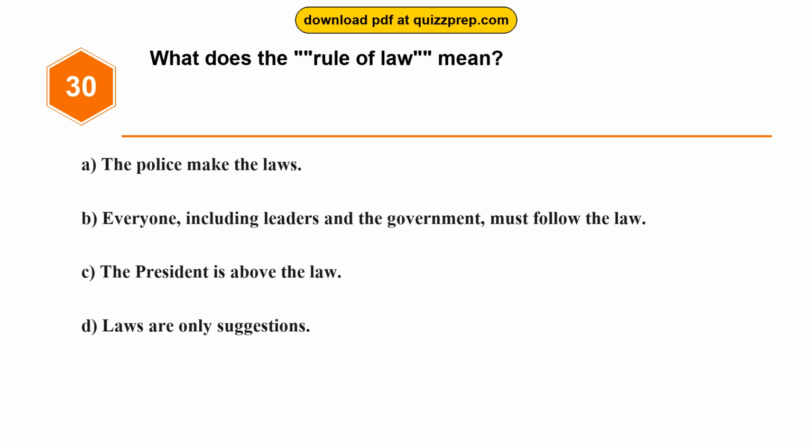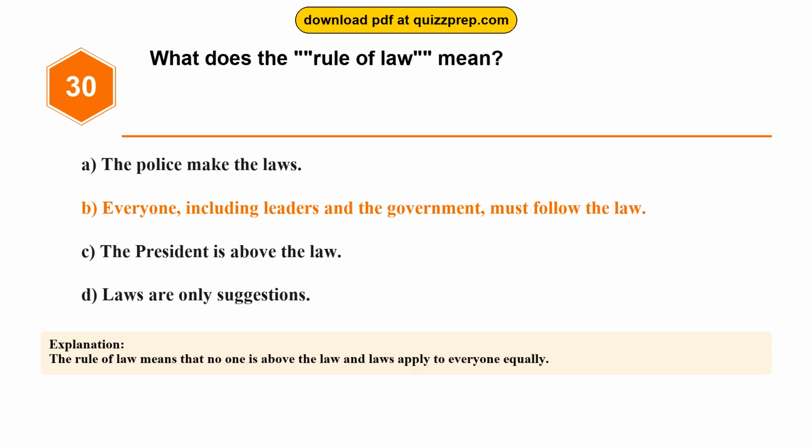Question 30. What does the rule of law mean? Option A, the police make the laws. Option B, everyone, including leaders and the government, must follow the law. Option C, the president is above the law. Option D, laws are only suggestions. The correct answer is option B. Everyone, including leaders and the government, must follow the law. The rule of law means that no one is above the law and laws apply to everyone equally.